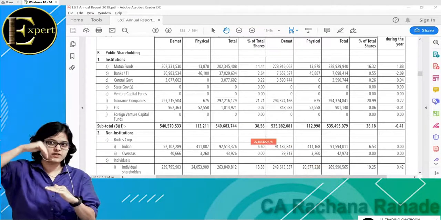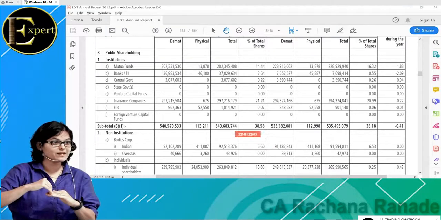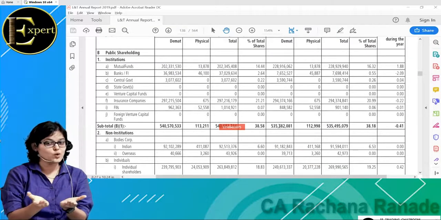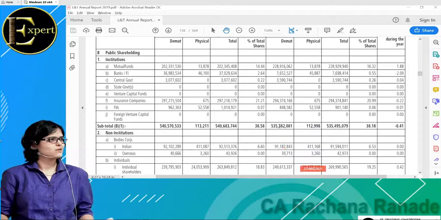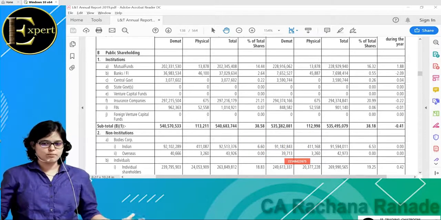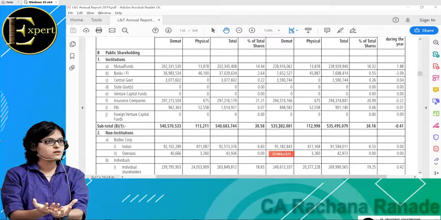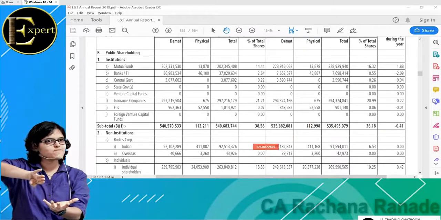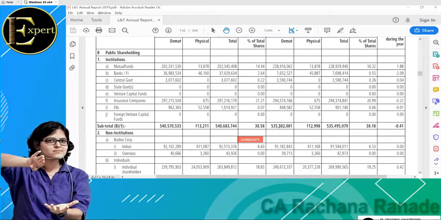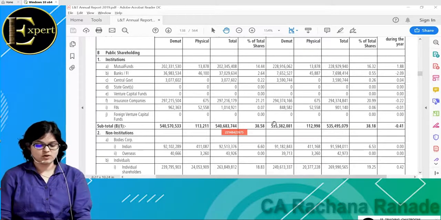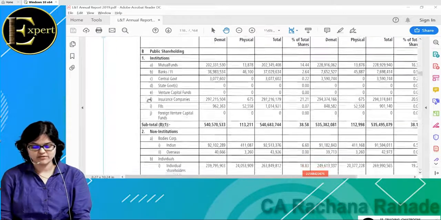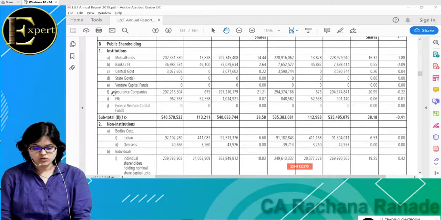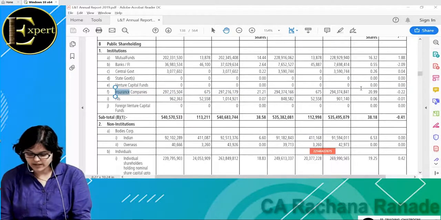Okay, so please understand this. All insurance companies are also going to invest in different companies. How much of L&T's shares do insurance companies hold? Almost 21%. Now we are talking about non-institutional people. Non-institutional people means there could be a body corporate or some other company holding shares in L&T. That is how much of a chunk? A small chunk again, 6%.